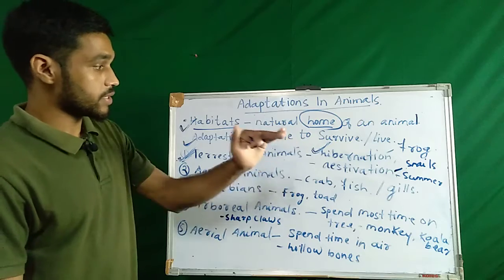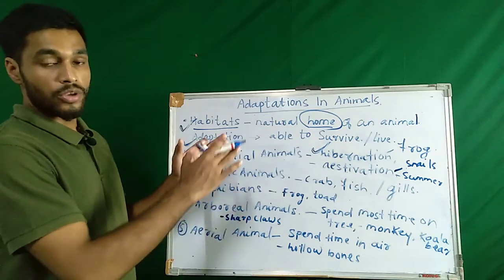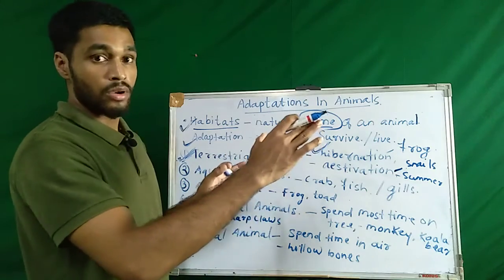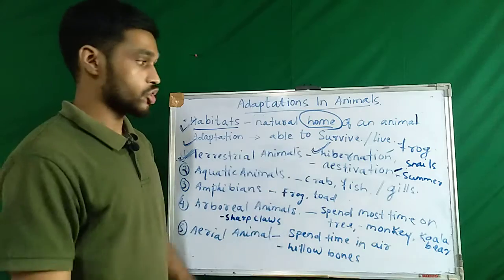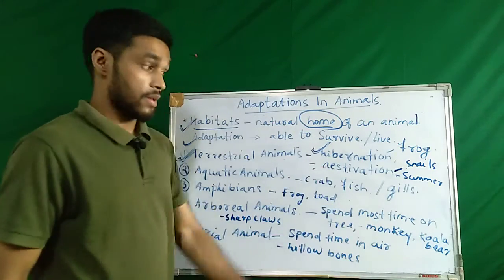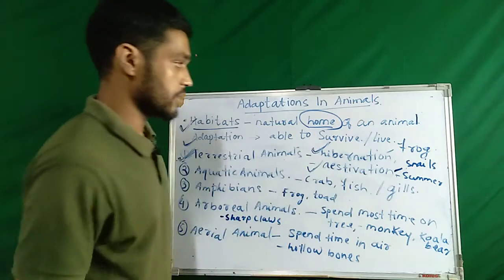And what is estivation? There are some animals which go for a long sleep during summer, and such a long sleep during summer is called estivation.